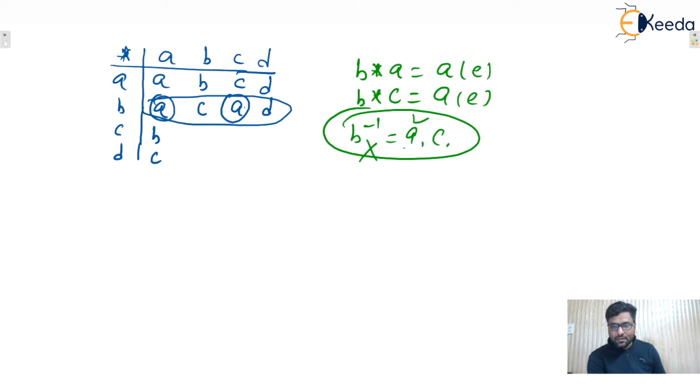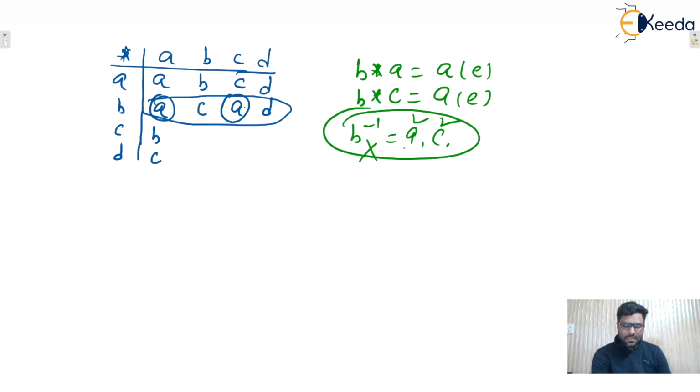Here two inverses are there, so we cannot assure that if repetition is there, the inverse property will be satisfied or not. But guaranteed, if there is no repetition in any row or column, then the inverse property will be satisfied.